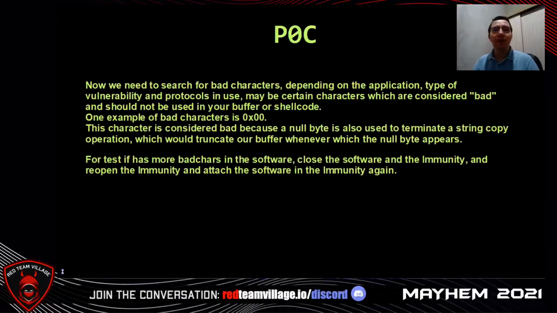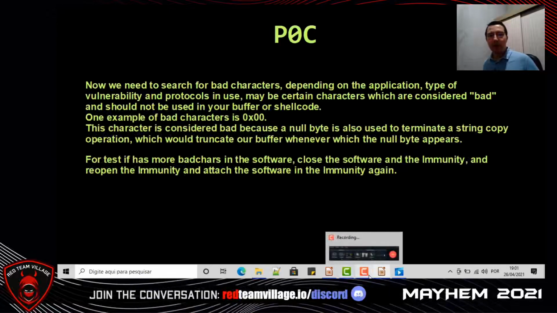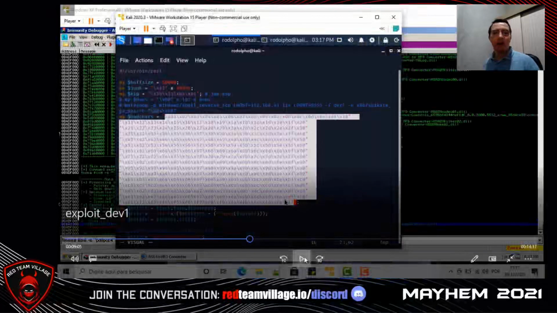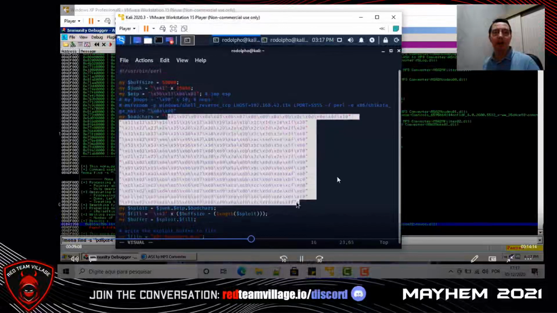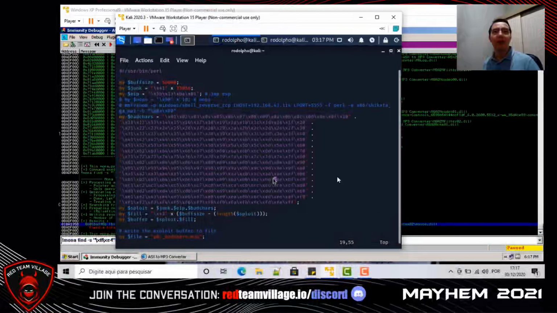So what we want is to find these bad characters. For this, we load all these characters in the vulnerable software.